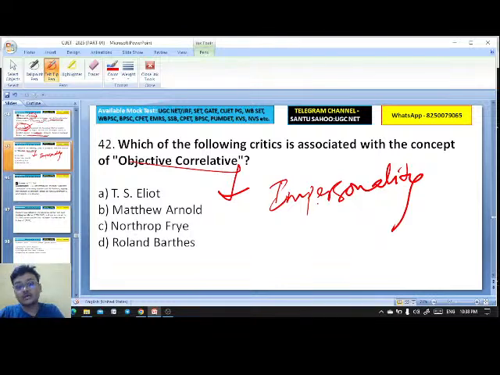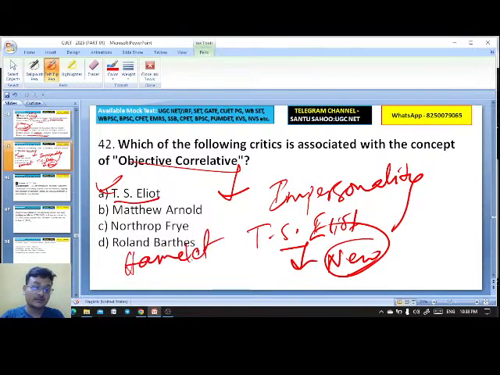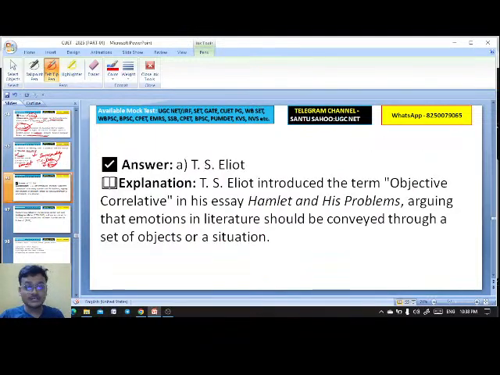You can say that is T.S. Eliot, who was also a kind of New Critic. Exactly, Pragya, it's T.S. Eliot. In which work? Hamlet and its Problems. Very good. T.S. Eliot, you see that